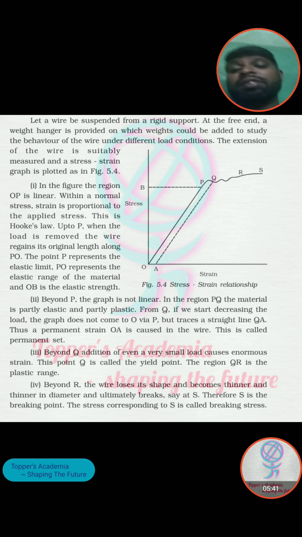So the summary of this whole thing is that if we take any wire and attach any weight to it, we get the assumptions of how stress and strain happen in the wire, and this gives a relationship between stress and strain, which has been shown in this diagram.